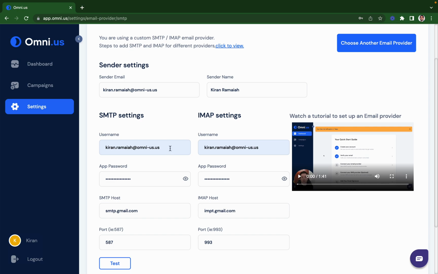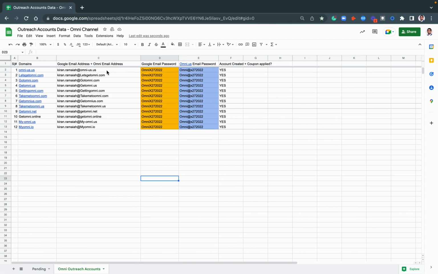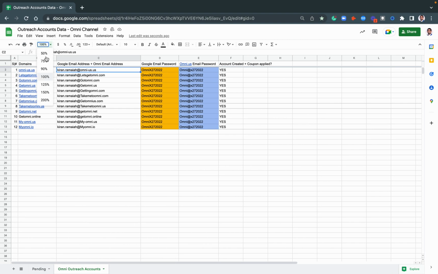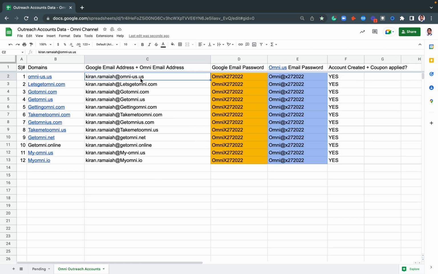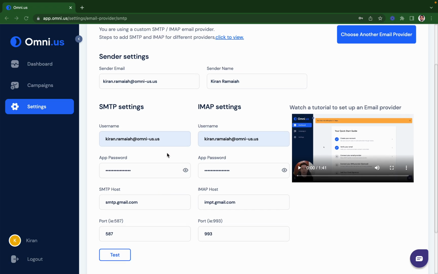So here, the email ID which we're using to send emails for this specific account is omnius.us, right? And you have to add the sender email and sender name. This is the sender email, and this is the sender name. This is done. We already have this here and here, right? Again, SMTP setting, IMAP setting. I'm going to take you through how the settings work in a minute.